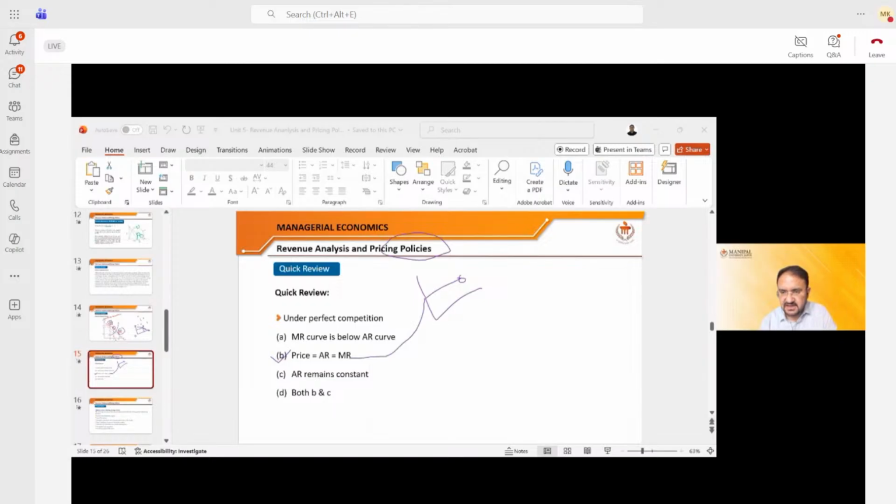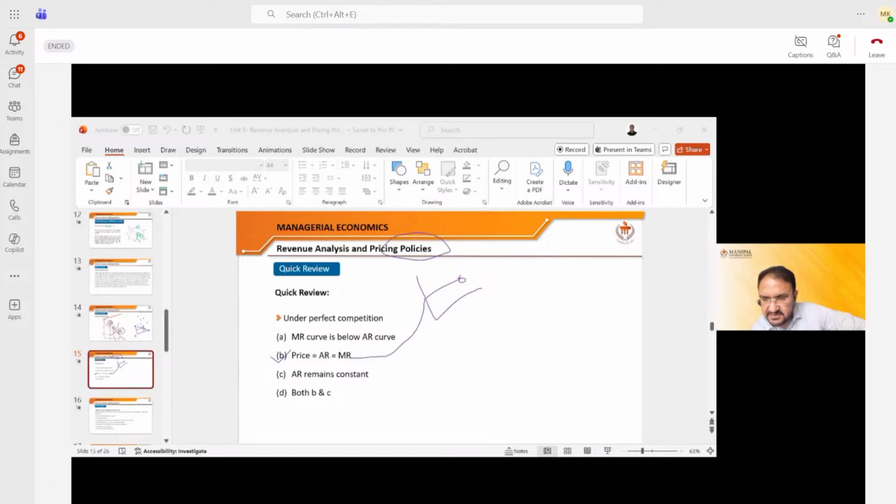Thank you, Sanya. If you understood, it is great. Rajkumar ji, kinked demand curve is observed in the oligopoly market. It shows the price rigidity. I'll give you a very simple example. Suppose, Rajkumar ji, there are two companies. One company is yours and one company is mine. We are very close competitors of each other. If you increase the price, I will not increase the price. What will the customer do? They will come to me. If you decrease the price, I will immediately decrease the price. So there is no advantage of the price decrease, right? So why decrease the price and why increase the price? There is no other option but to keep the prices constant. Rajkumar ji, I hope you understood.